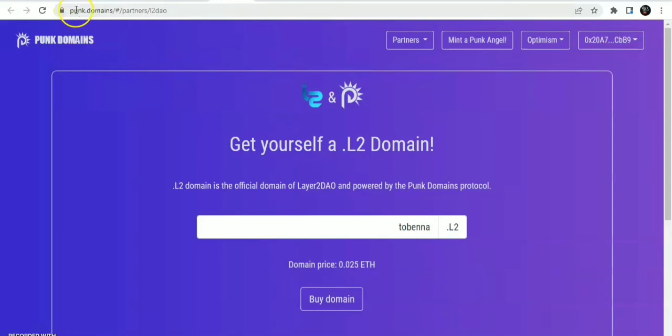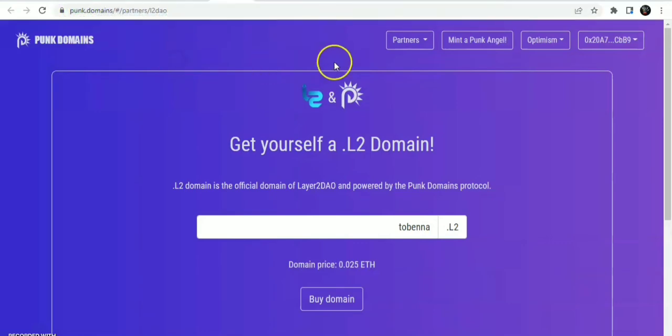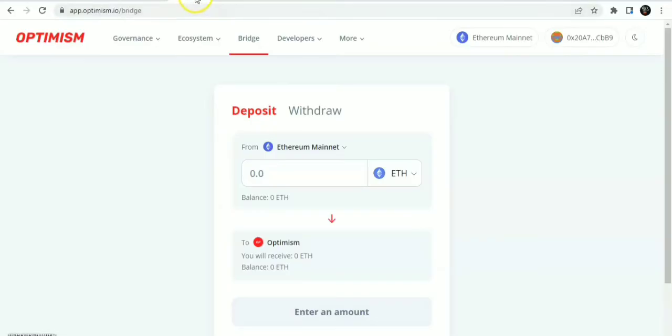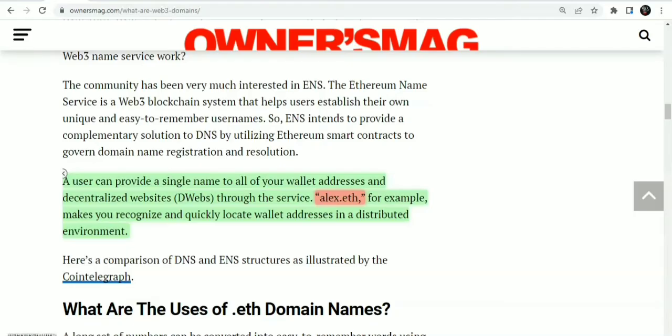I'll be dropping the link in the description. You can head on to those links, connect your wallet to Optimism, and make sure you have some wrapped ETH in the Optimism network, and get yourself a layer 2 domain name. You can use this domain name across several Web3 services. You can receive tokens, and do anything you want to do on Web3.